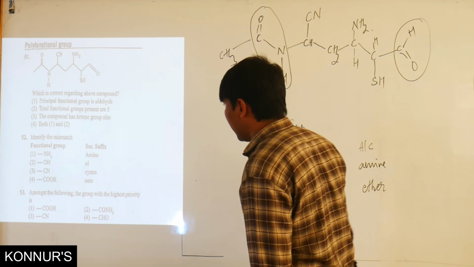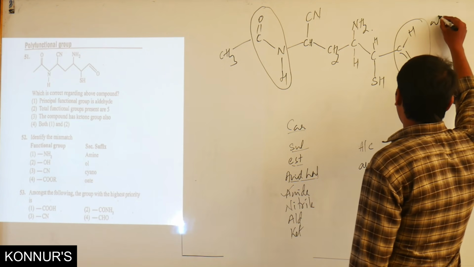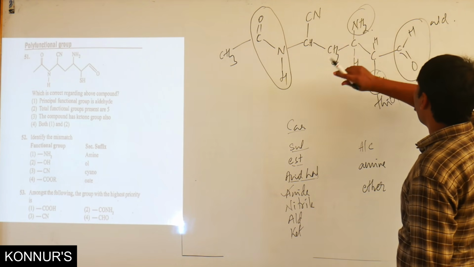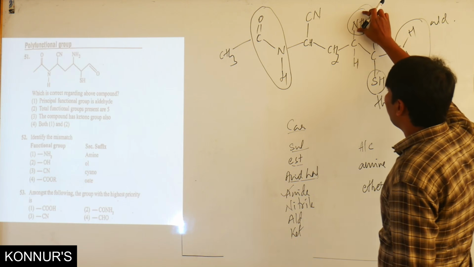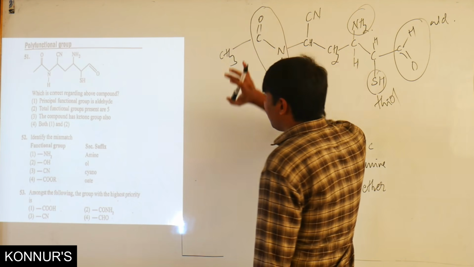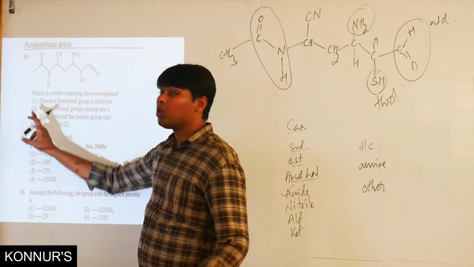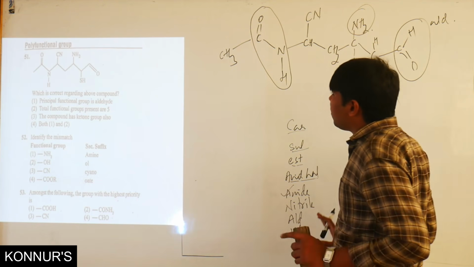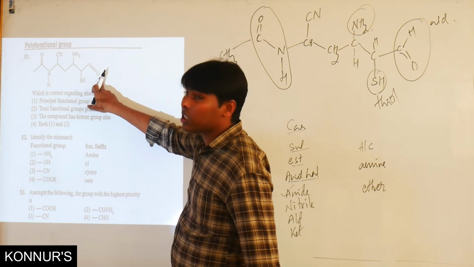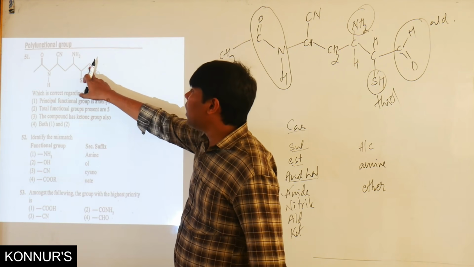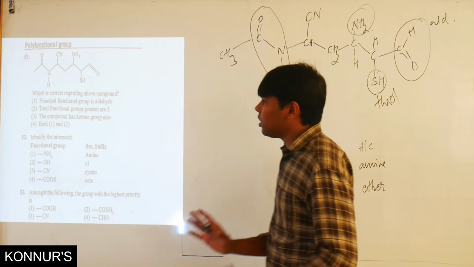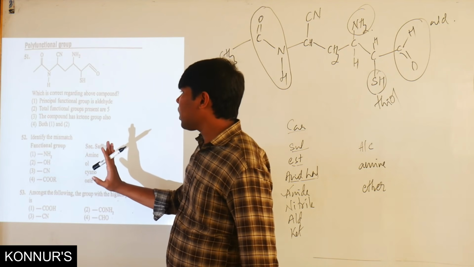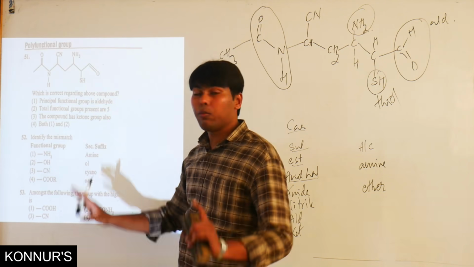Total functional groups present are here aldehyde functional group, here thiol functional group, amine. So 1, 2, 3, 4, 5 functional groups are there. So total functional groups being 5 seems to be the answer. Let us check the third one also. The compound has a ketonic group. No, I have told you this. People will find this as a ketonic group, but it's an aldehyde. Here one more valence is a hydrogen. So the fourth option, 1 and 2 both cannot be correct because the principal functional group cannot be the aldehyde.